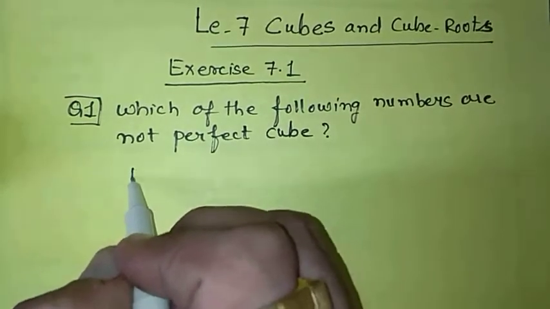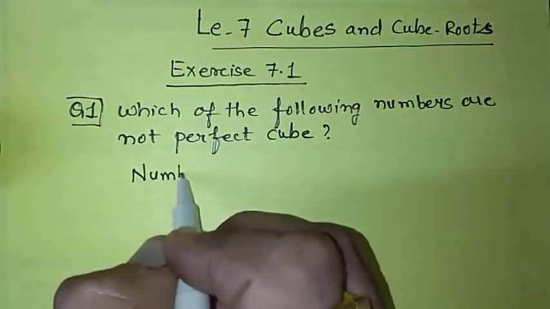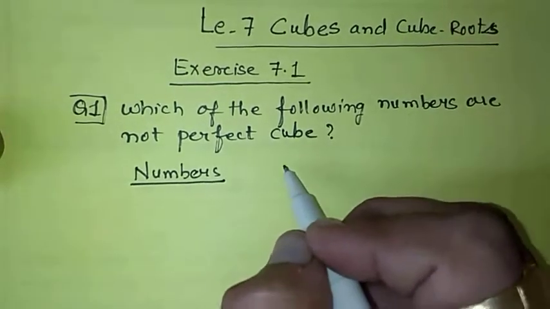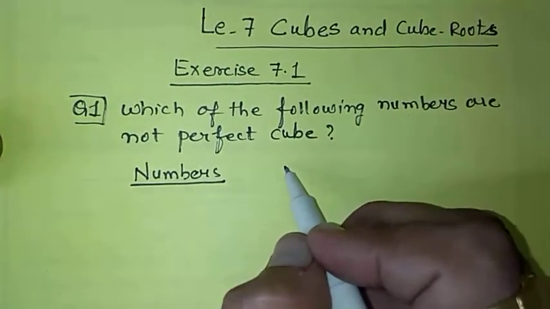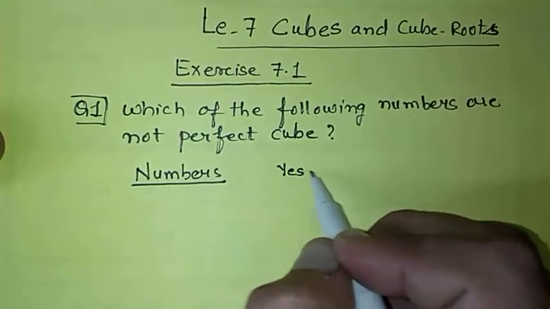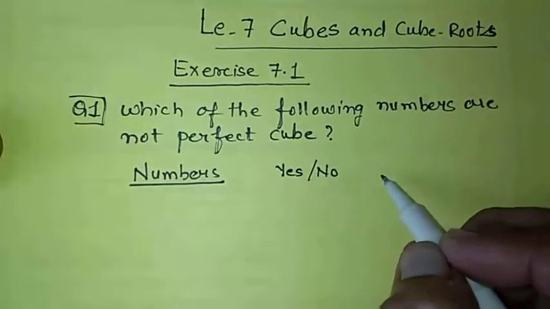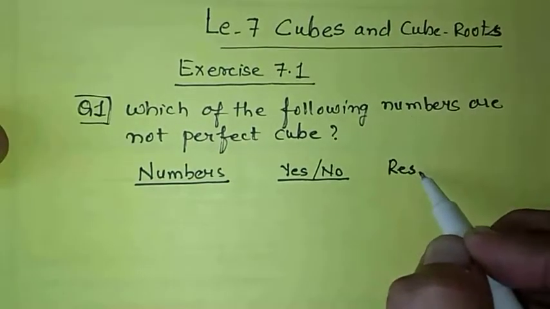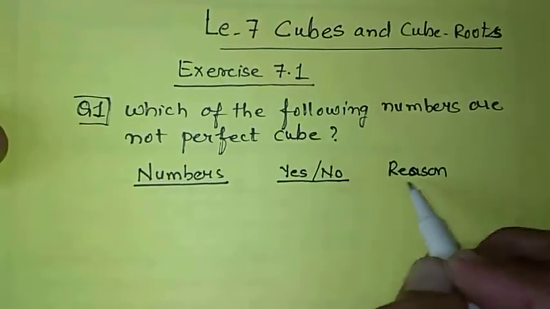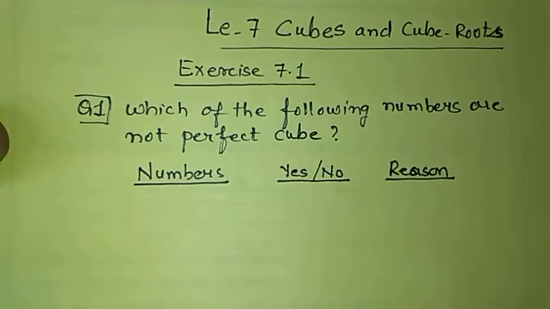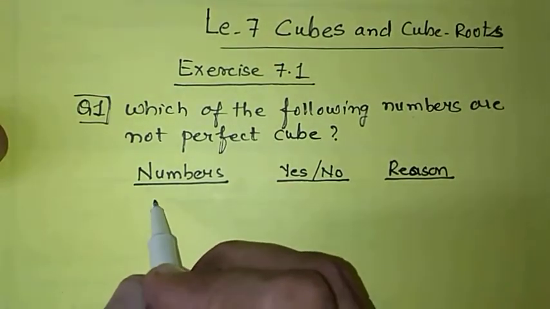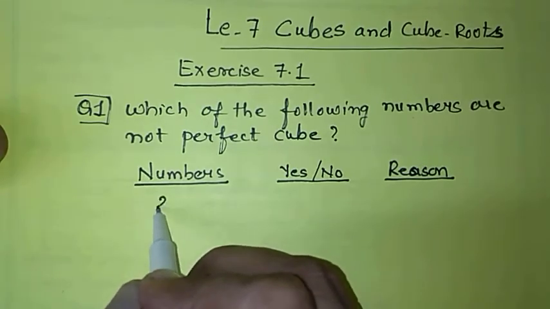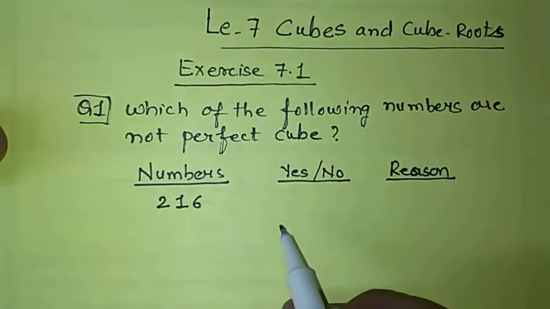The numbers are given to us, and the answer will be yes or no: is it a perfect cube or not, and the reason also. What is the reason behind it? Why is it not a perfect cube? Suppose we start with the first number, that is 216.